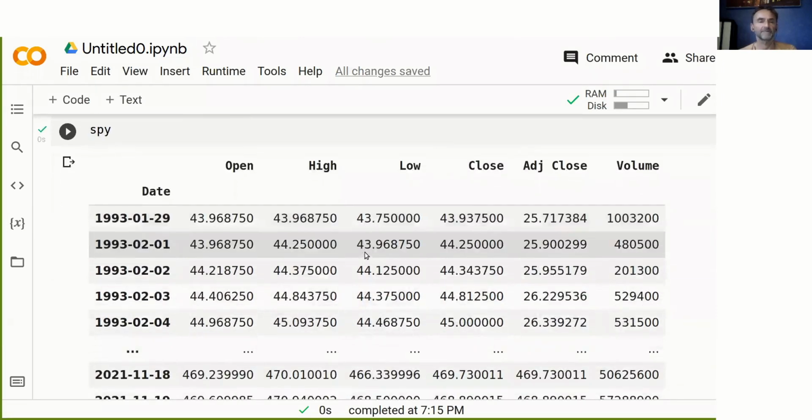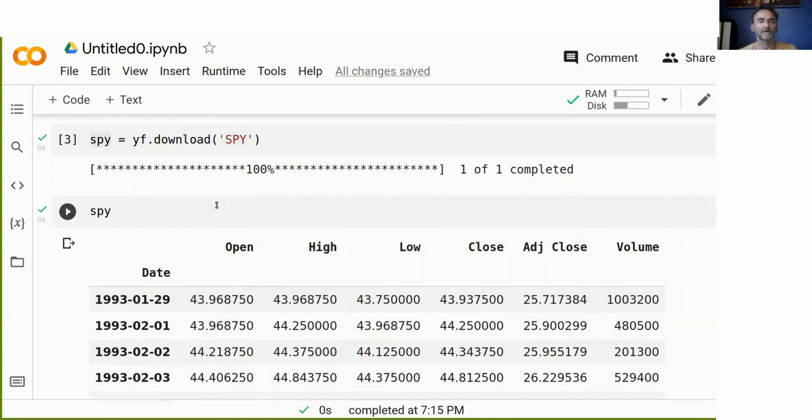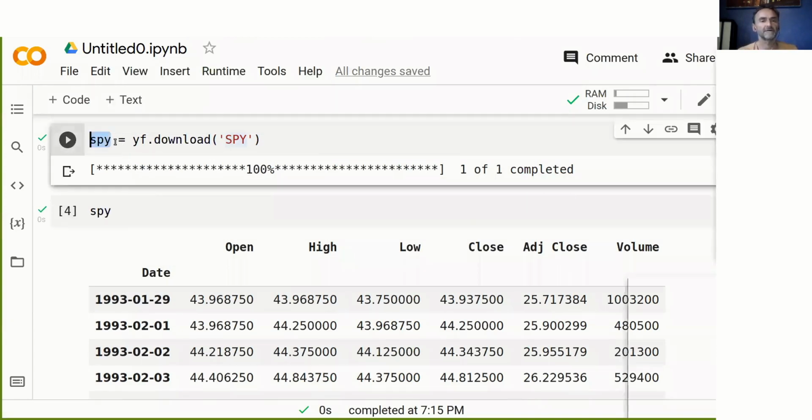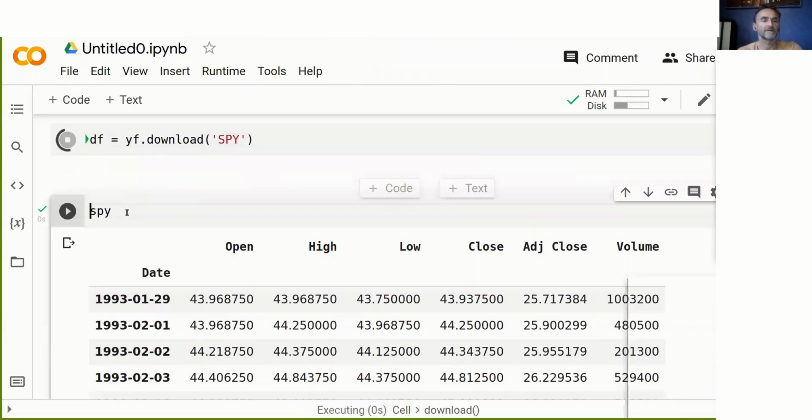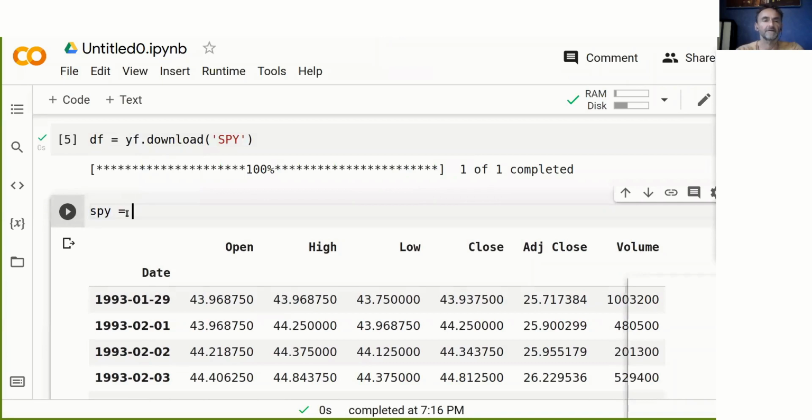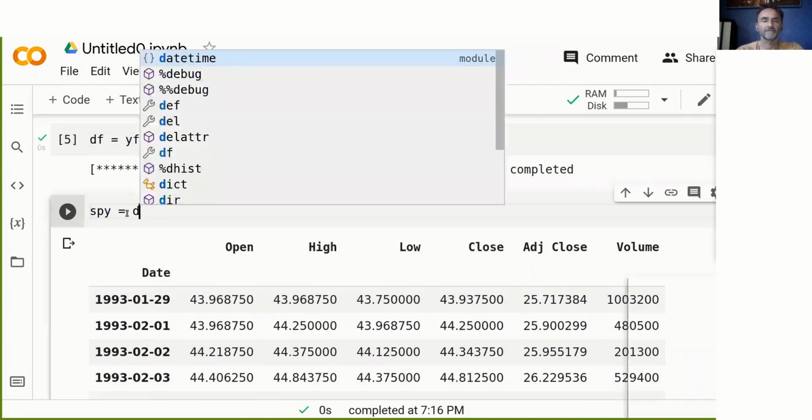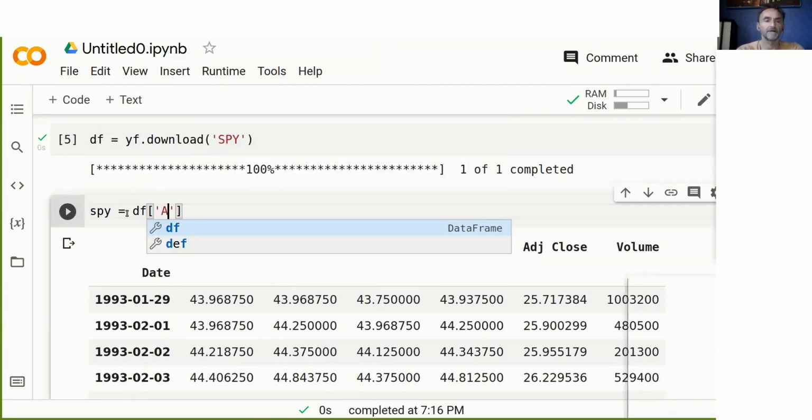That's pretty handy. Now, today, I just want to use adjusted data. So we run a relatively simple backtest because it's more about the backtesting process, and I don't want to get too much into it. So what I'll do is I call this df as a data frame, run it again, and then I say SPY equals df adjusted close.